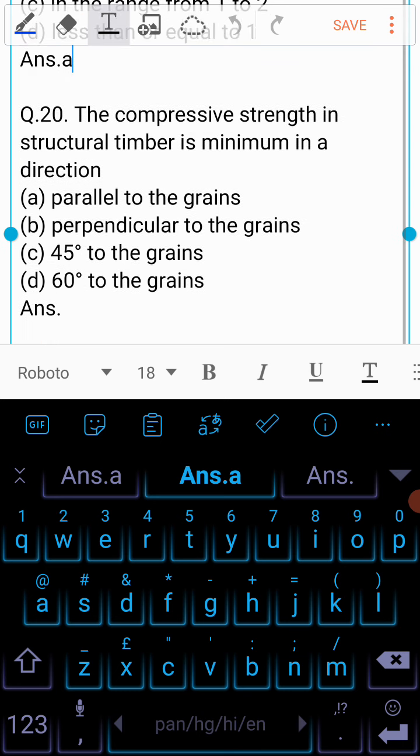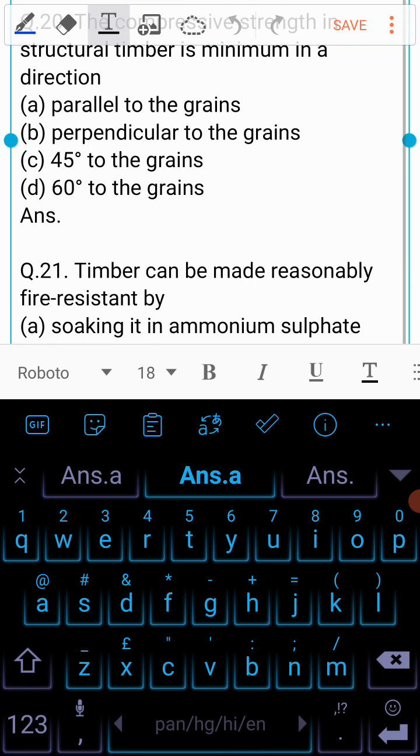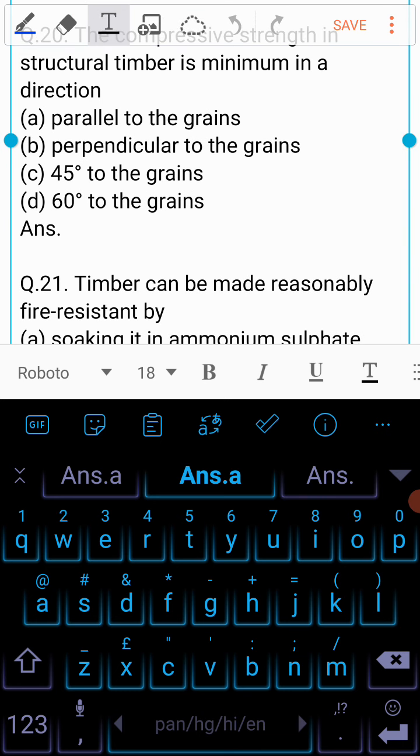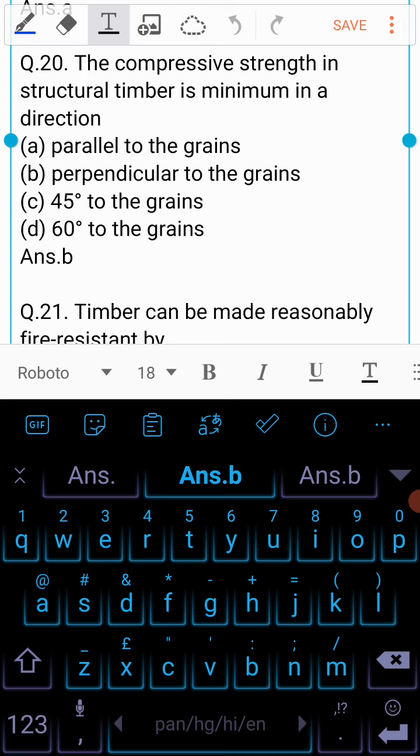Question number 20 is the compressive strength in structural timber is minimum in a direction A. Parallel to the grains, B. Perpendicular to the grains, C. 45 degree to the grains, or D. 60 degree to the grains? And the answer to this question is B. The compressive strength of structural timber is minimum perpendicular to the grains.